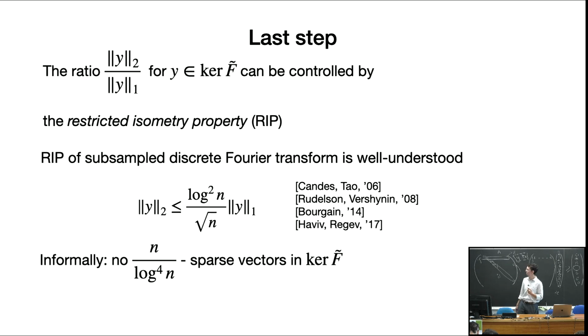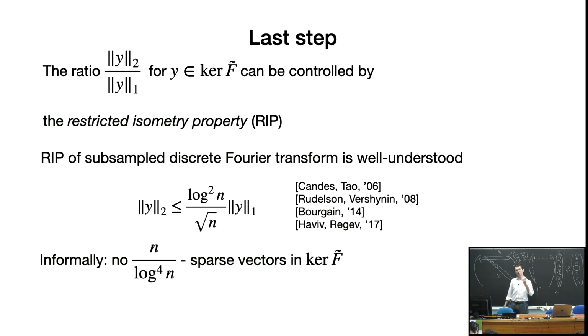Yeah, so informally this means that there are no very sparse vectors, so no n over log to the power 4 sparse vectors, for example. However, we cannot remove this. We still need some log in the denominator.